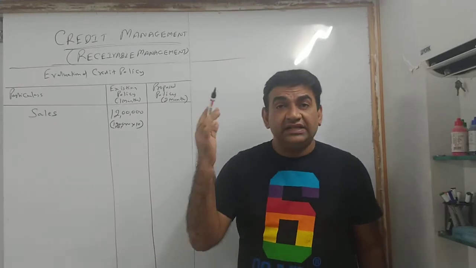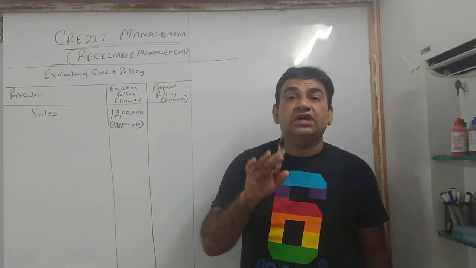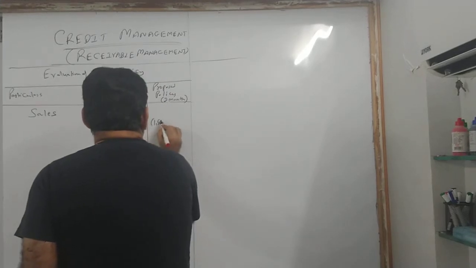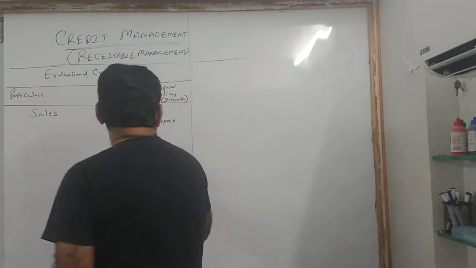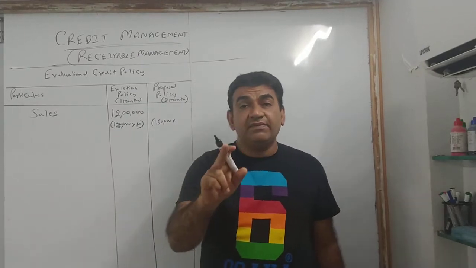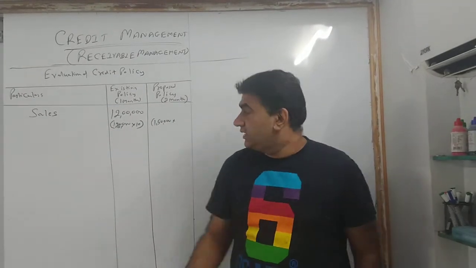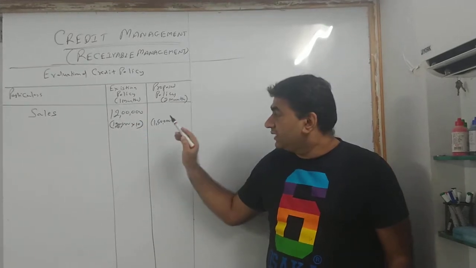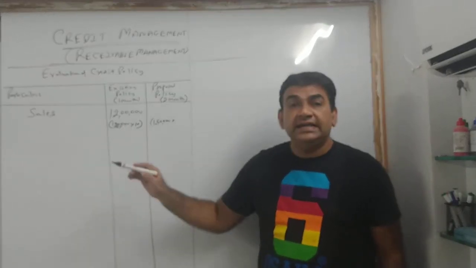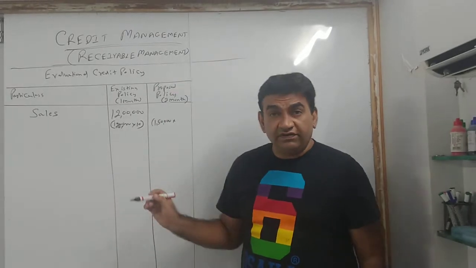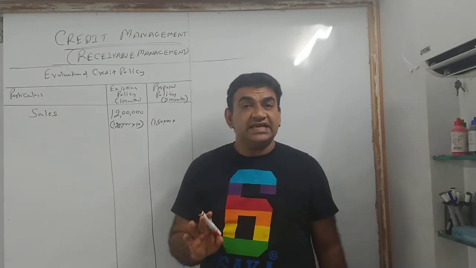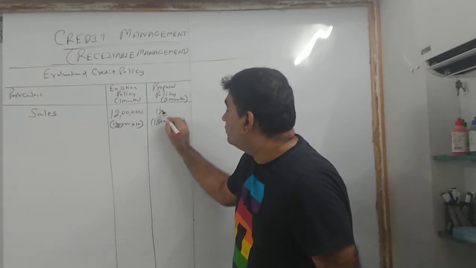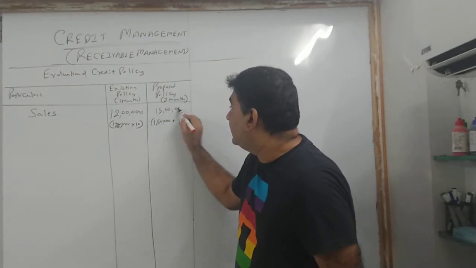So 25% of 1,20,000 gives you 30,000. So I will be able to sell 1,50,000 units. 25% sale increase means my units have gone up. See, how did this 120 come? 12 lakh divided by 10. Now 1,20,000 with 25% more units is 150. There is no change in the selling price, so my selling price is the same, that is 10. So my sale becomes 15 lakhs.